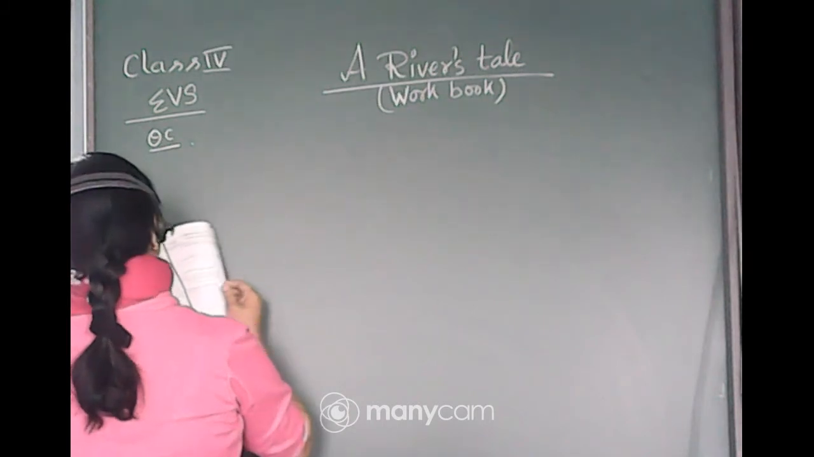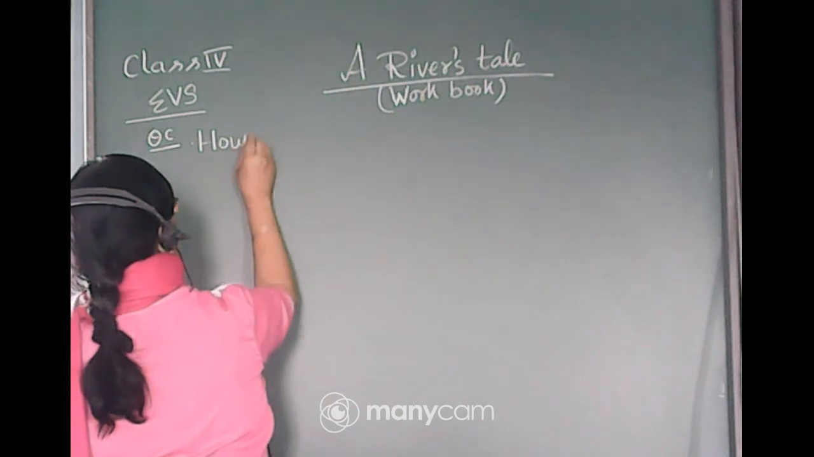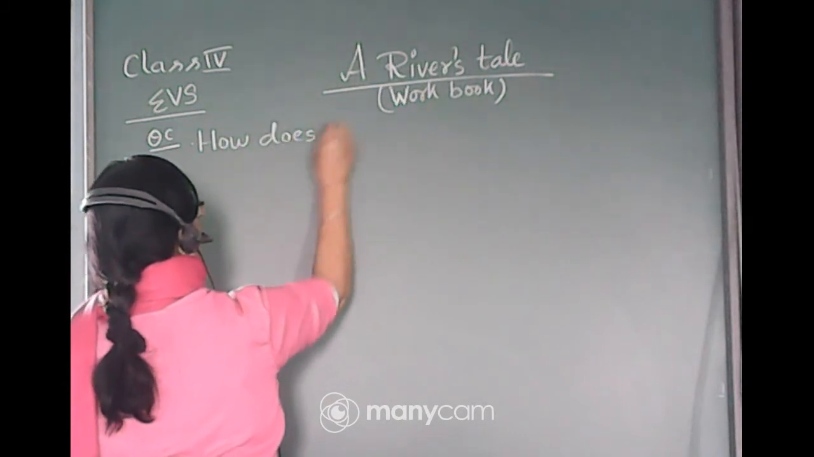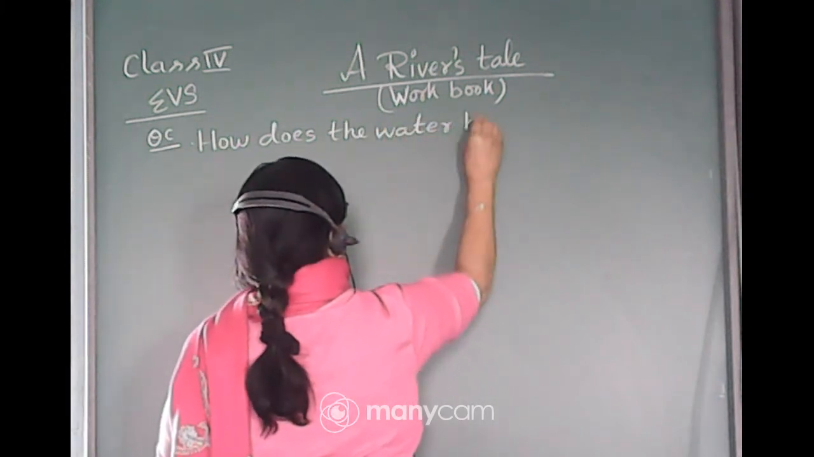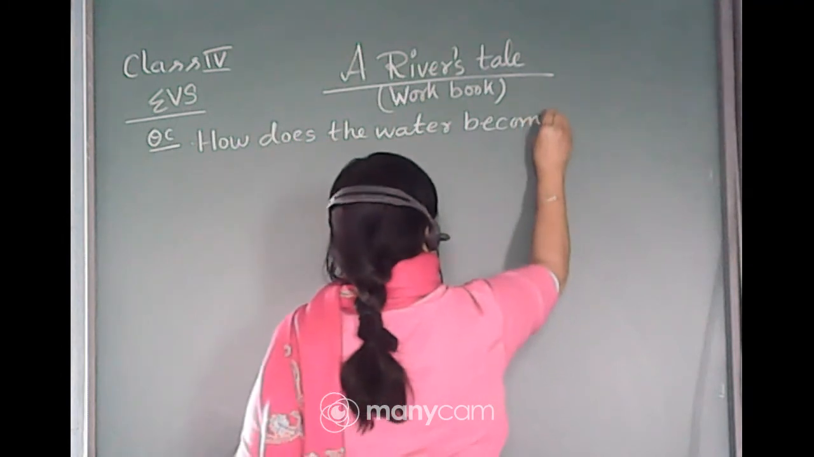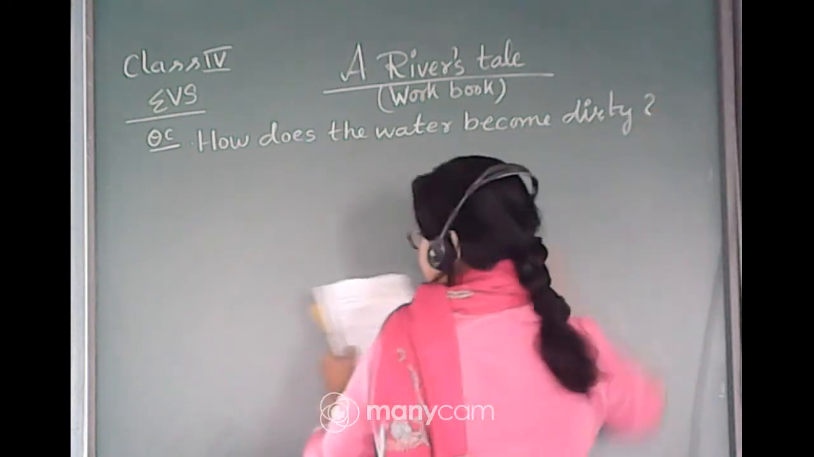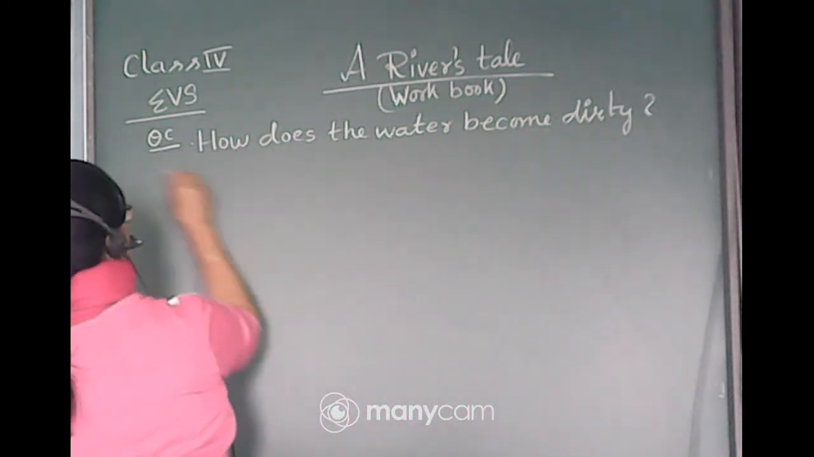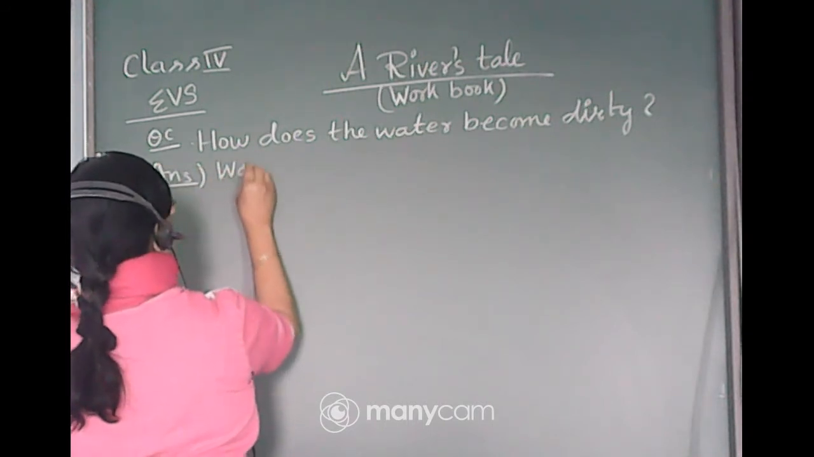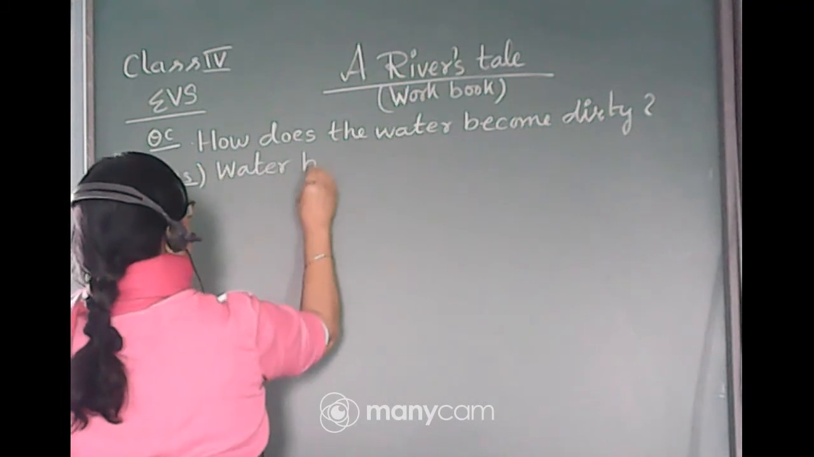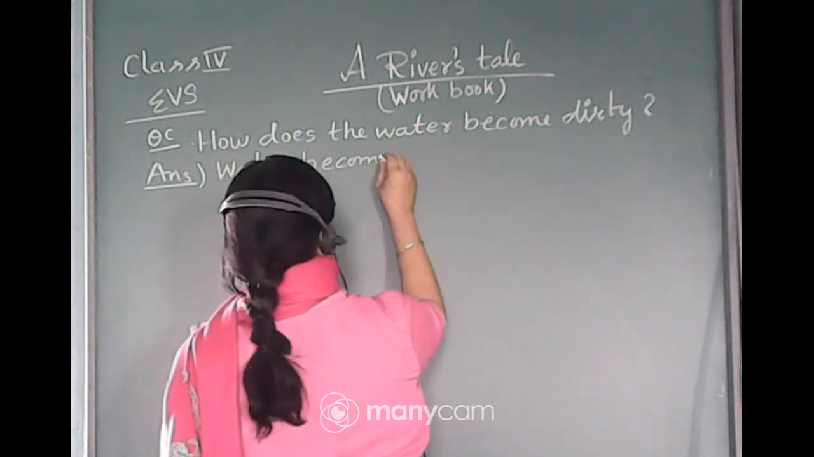Question C is, how does the water become dirty? So the answer is: water becomes dirty by some human activity.